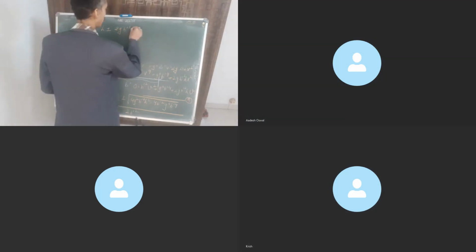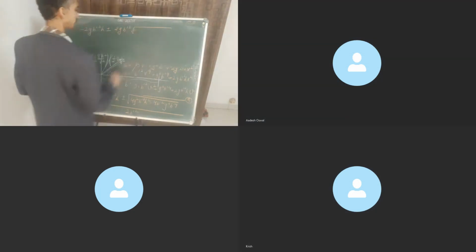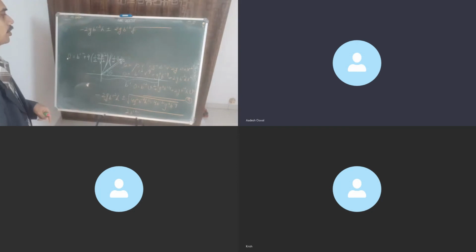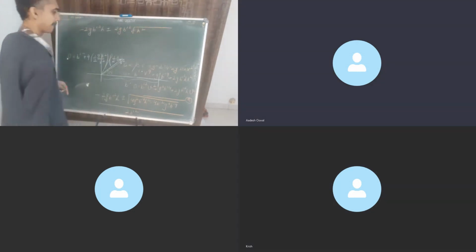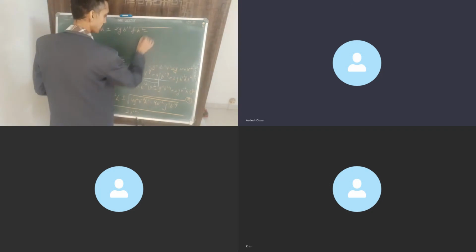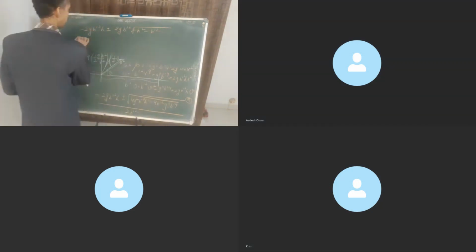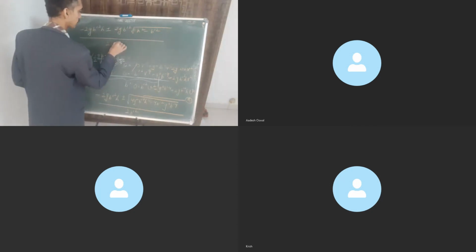What will be left inside of the bracket or under root term? H square minus b prime square, correct? Divided by 2b prime square. Got it?